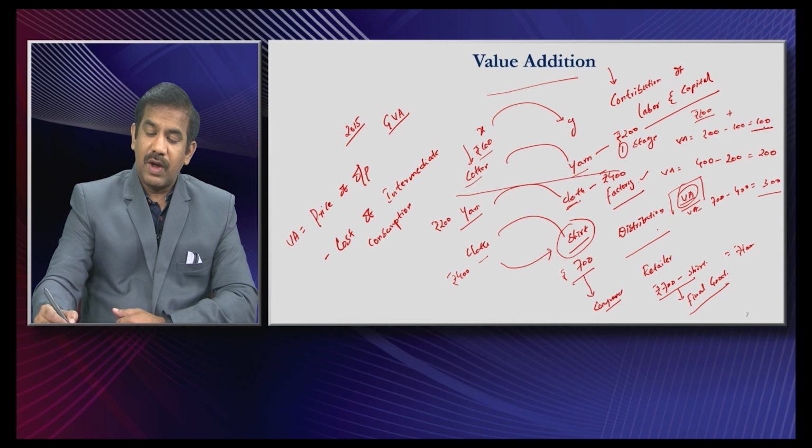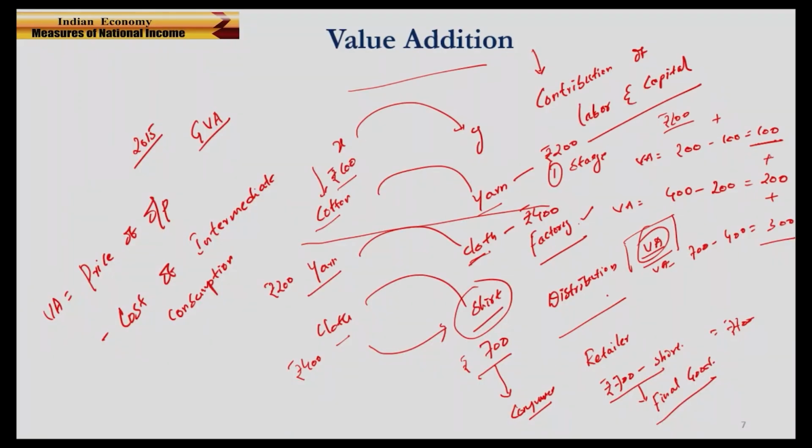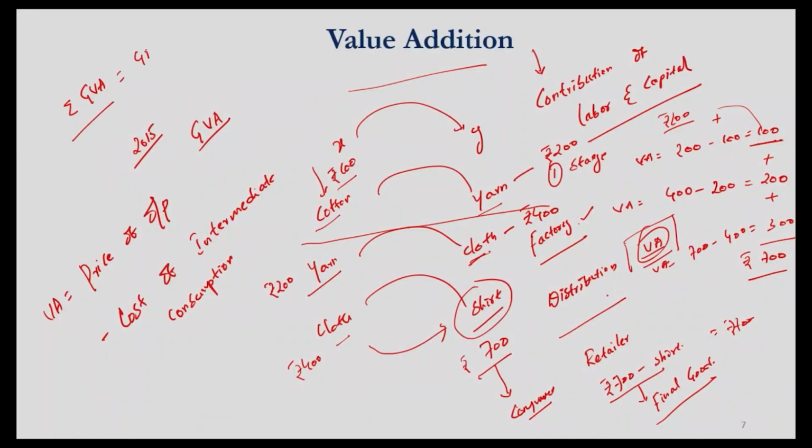In the second stage, there is a value addition by the company that transformed cotton into yarn, and then you have 200. So if you look at the value addition in all these successive stages, the total value addition is worth 700, and this is generally how we measure the income of a nation or GDP using value addition. Simply speaking, the modern method of computing GDP using value addition is nothing but the gross value added in all sectors of the economy: agriculture sector, industrial sector, service sector. So value added at each and every stage in all sectors of the economy, at market prices, is generally what we refer to as GDP.